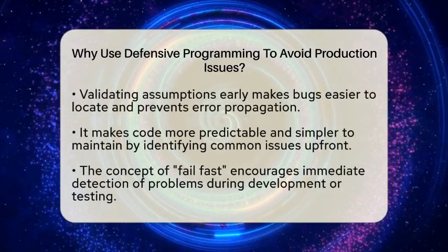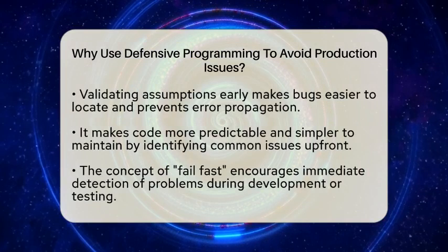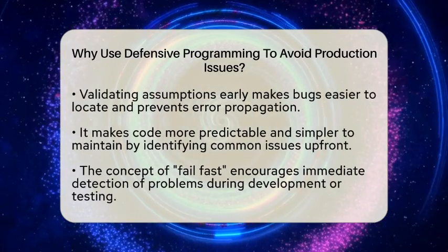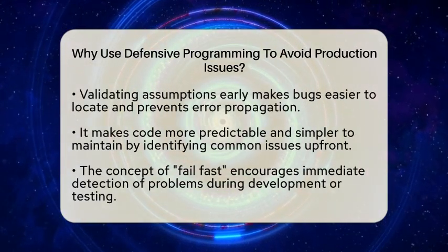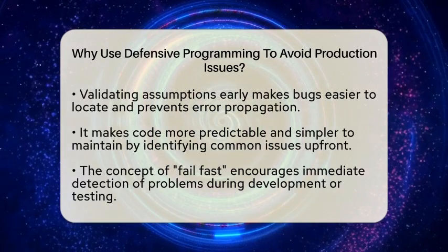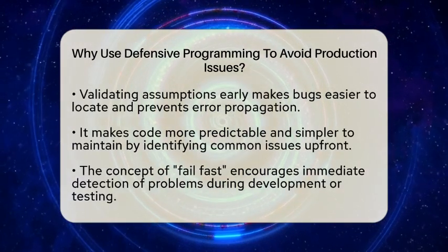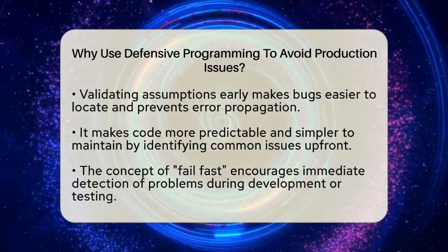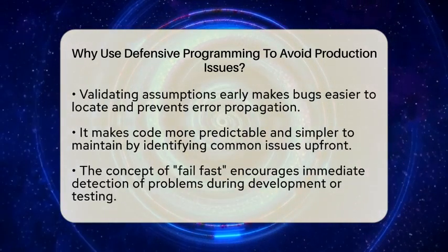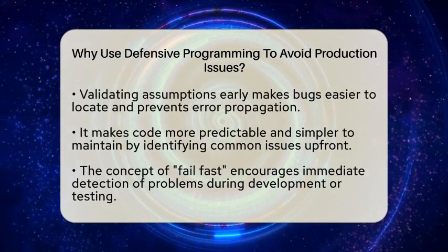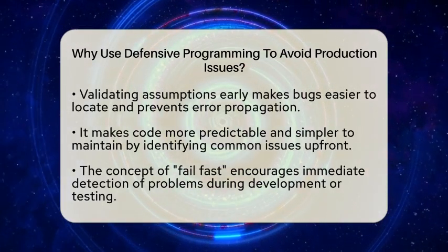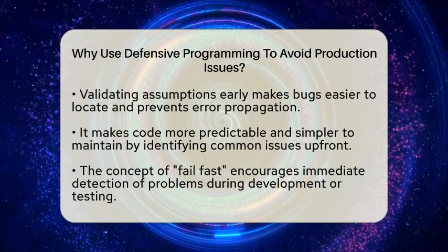From a debugging point of view, defensive programming makes bugs easier to find. When you validate assumptions early, you catch errors right where they happen. This prevents errors from spreading and causing bigger issues later. It also makes your code more predictable and easier to maintain because you know where problems might occur. If a bug does slip through, it's often easier to identify because the code already checks for common issues.